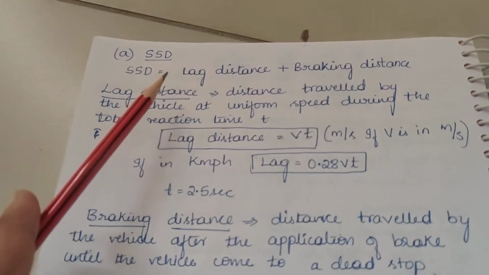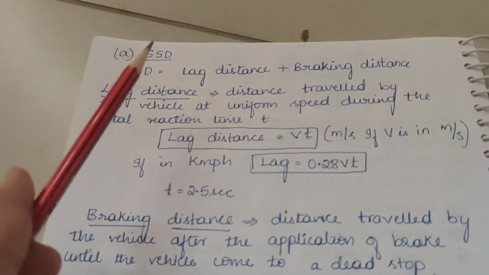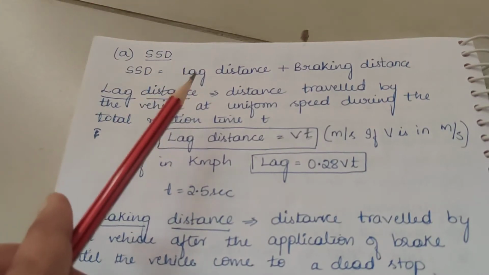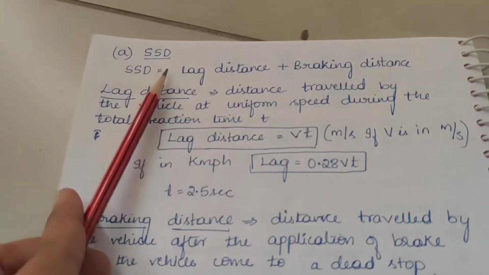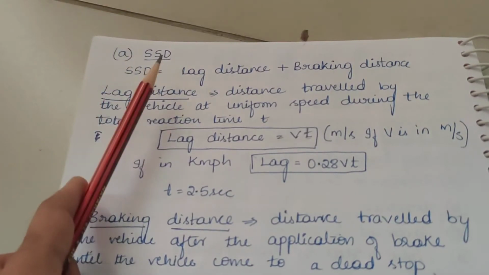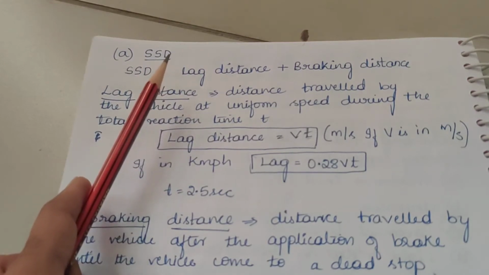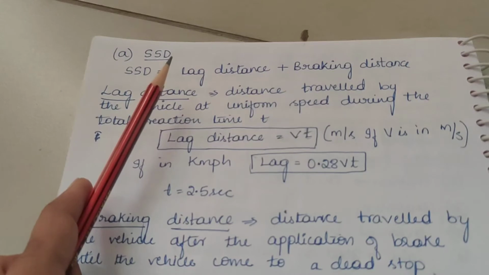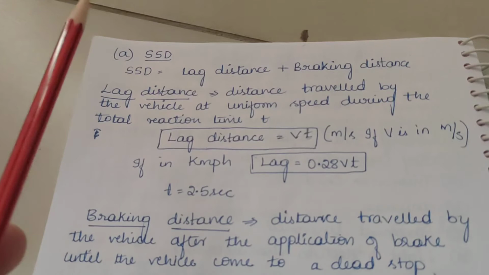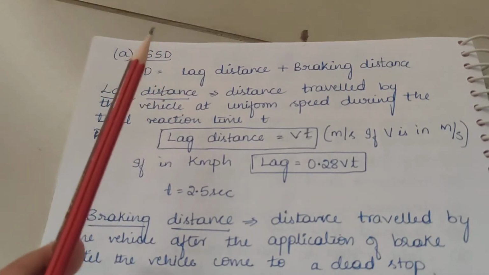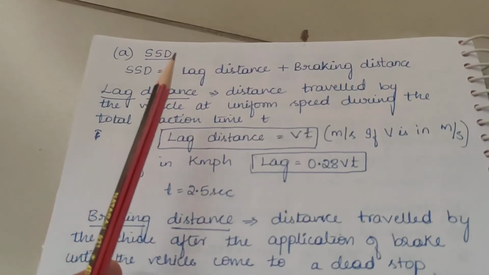First I'll tell you what sight distance is. Sight distance is the length of road visible ahead of the driver at any instant. I repeat, it is the length of the road visible ahead of the driver at any instant. As I told you, there are different types of sight distances. Stopping sight distance is the minimum distance visible to a driver ahead.